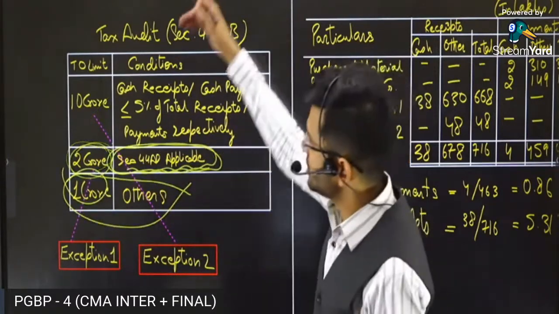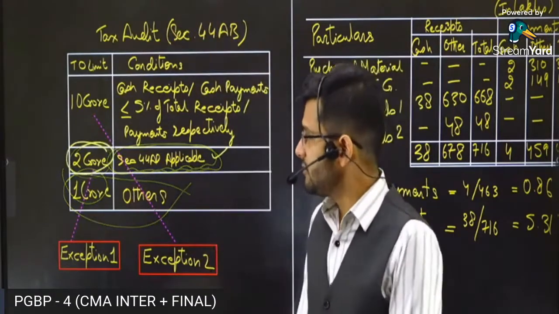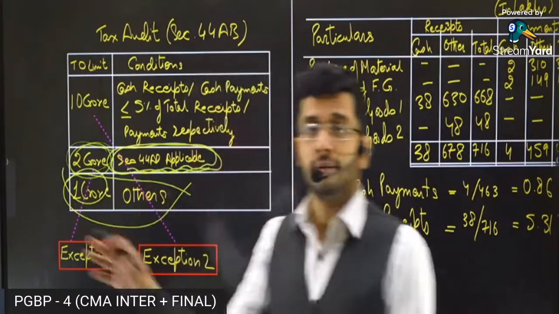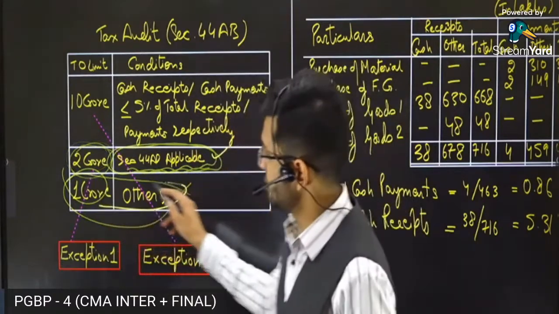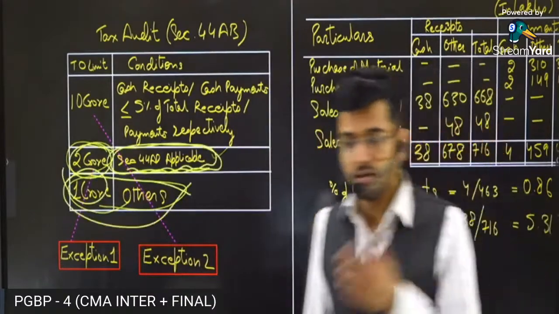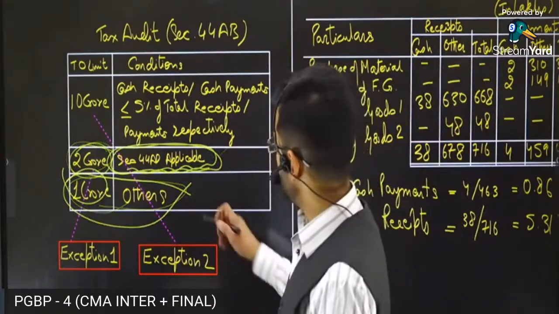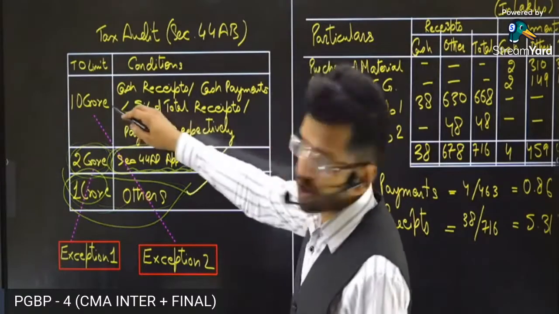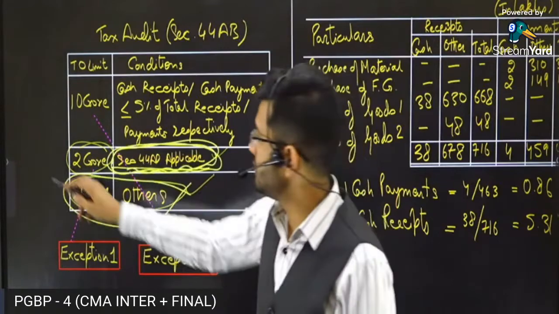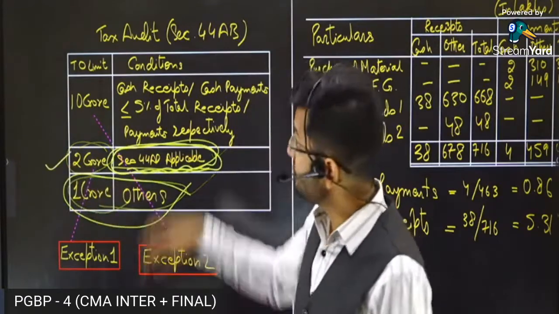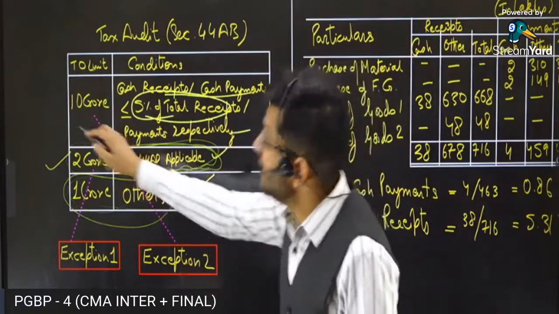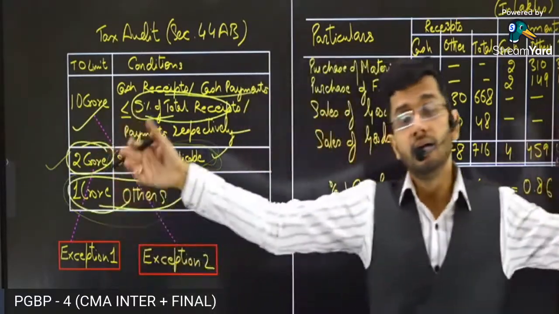These are the tax audit limits which you are required to fulfill. These are the tax audit limits which are there in your case. So the general limit is 1 crore. If your turnover is above 1 crore, then you are required to get your tax audit done. So the general limit is 1 crore. Two exceptions to it. If you are covered under section 44AD, then your turnover limit increases to 2 crores. And if your cash receipts and cash payments are less than 5% of the total receipts and total payments, then your turnover limit is even higher, 10 crore.